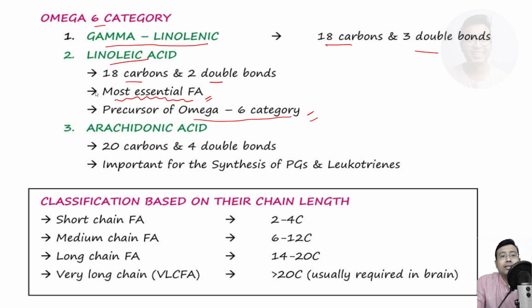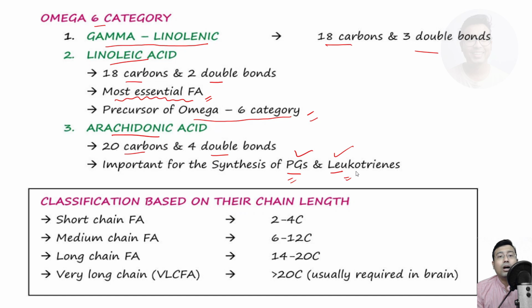And lastly, arachidonic acid. Arachidonic acid has got 20 carbon atoms and 4 double bonds. It is the precursor of synthesis of prostaglandins and leukotrienes. Prostaglandins and leukotrienes will be taught in detail in physiology, and it is also part of lipid chemistry. The enzymes cyclooxygenase, lipoxygenase, all those have got medical importance. But as a part of lipid chemistry, you should know at least arachidonic acid is the precursor of prostaglandins and leukotrienes.